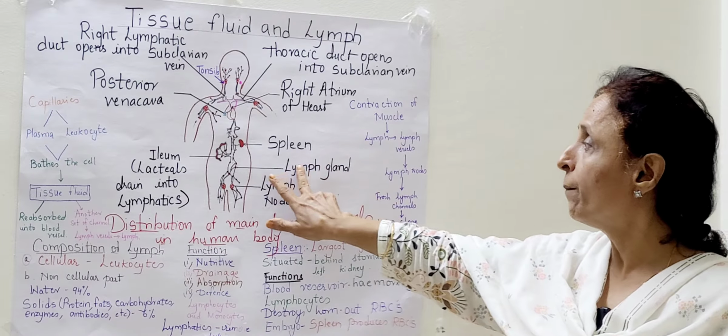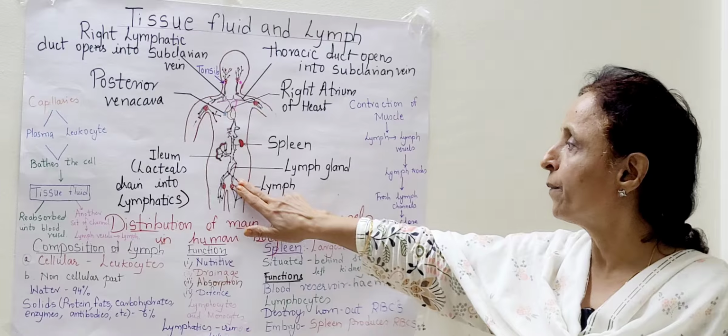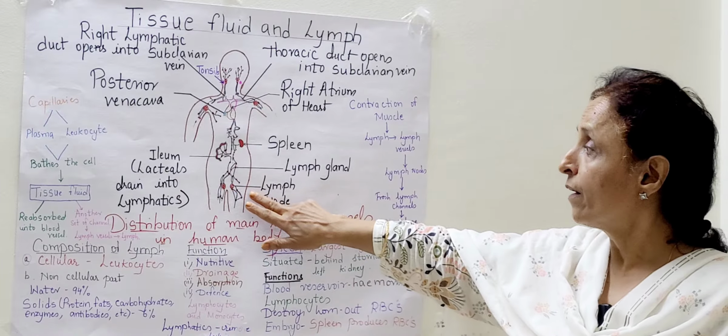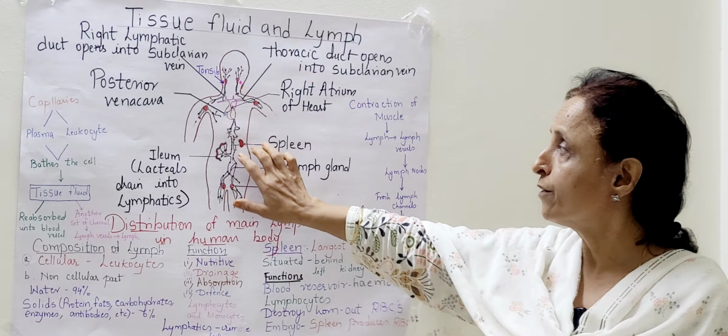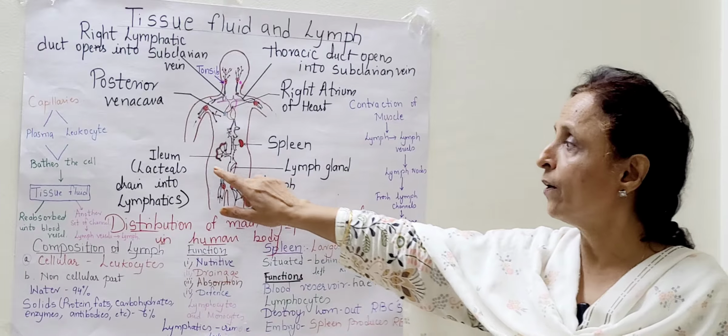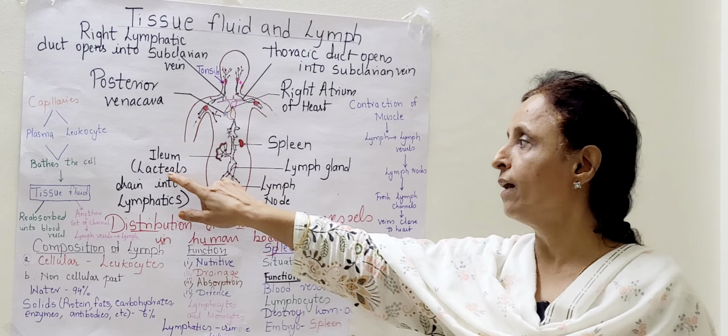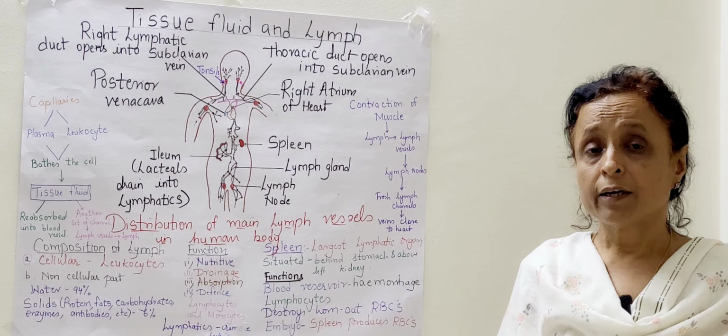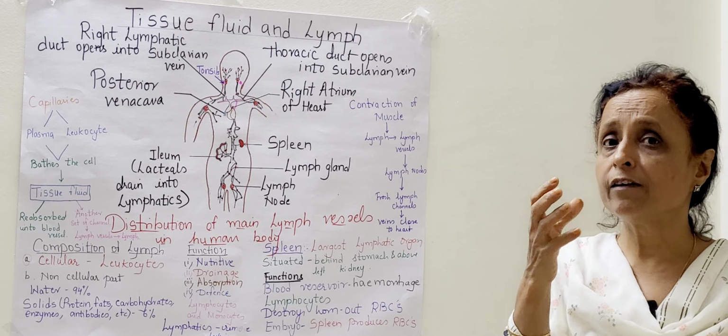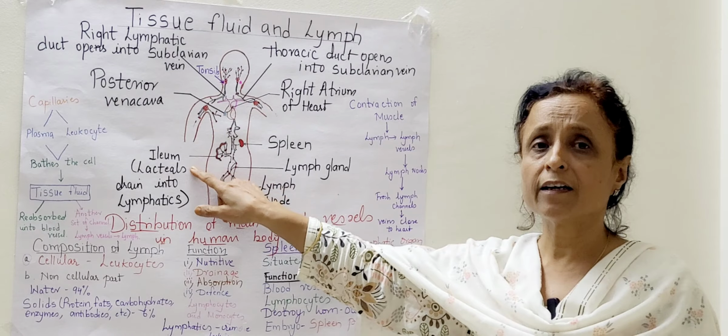Then there are many lymph glands which are present here. There are lymph nodes present throughout. Now in the ileum, in the intestine, there are lacteals that drain, that is, they absorb. In the villi are present the lacteals.